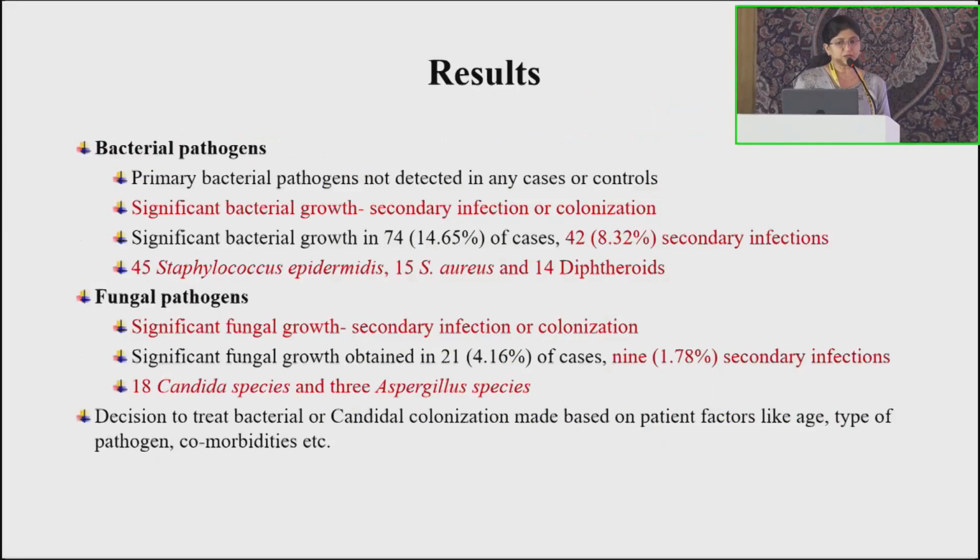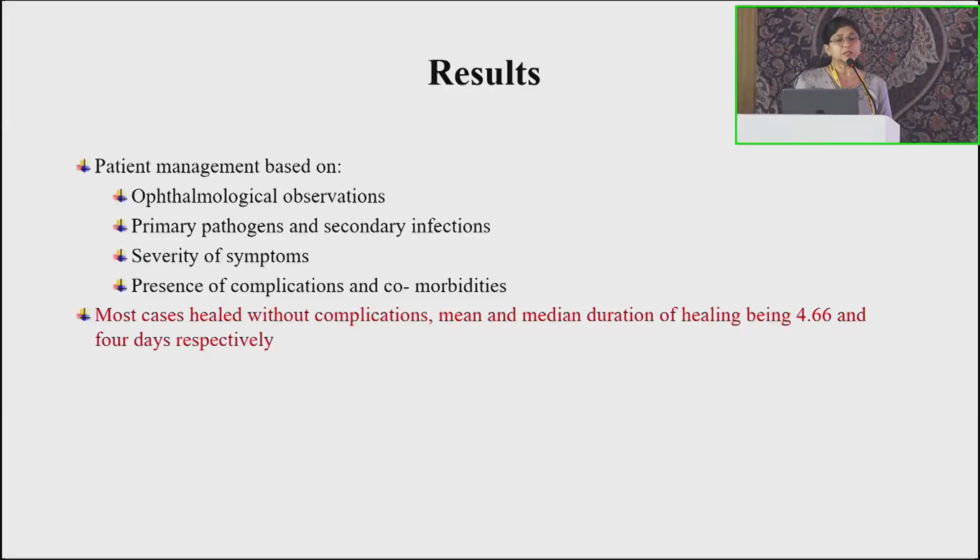Bacterial and fungal pathogens, which could be secondary infections or colonizations, were also diagnosed in some cases. The most common bacterial isolate was Staphylococcus epidermidis, and the most common fungal isolate was Candida. The patient management was based on ophthalmological observations, systemic features, and the microbiological reports.